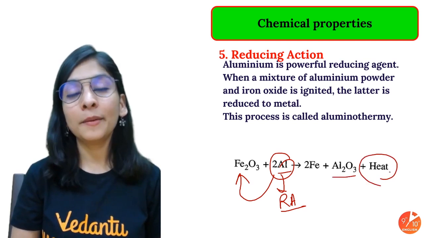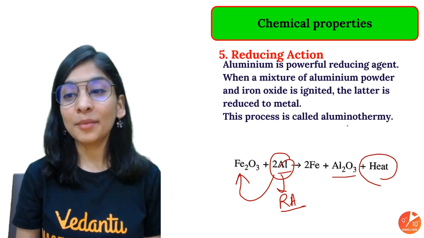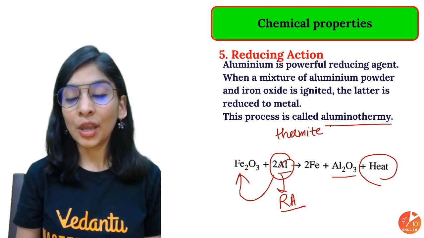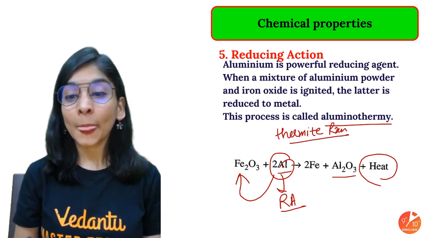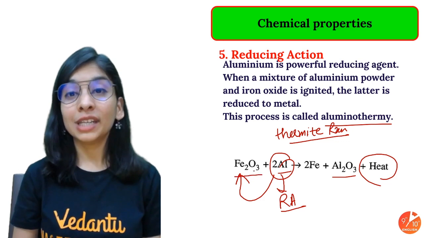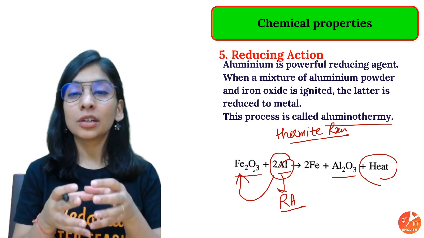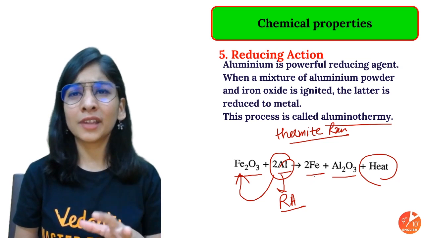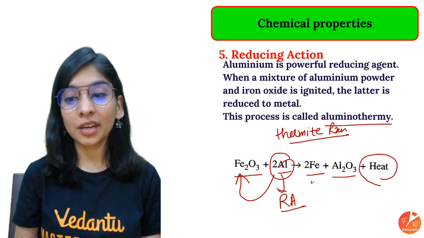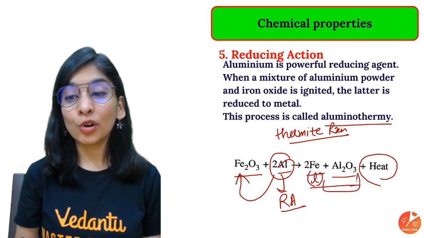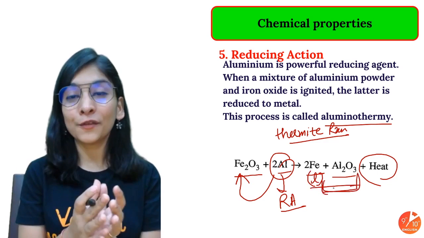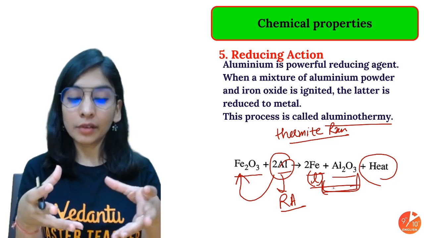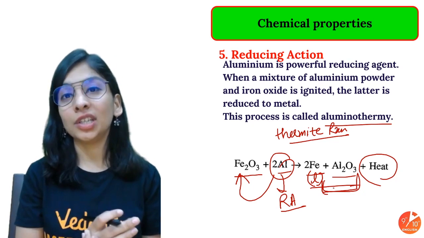This reaction is very much important because it has some names. We call it aluminothermy. We also call it the thermite reaction. Why so? Because in this reaction, where we use aluminium powder to reduce iron oxide, the reaction releases a tremendous amount of heat, so that your iron, at around 1535-45 degrees Celsius, will be in the molten form. You're getting a molten kind of solution, and that is used to weld your railway tracks and cracked machine parts as well.